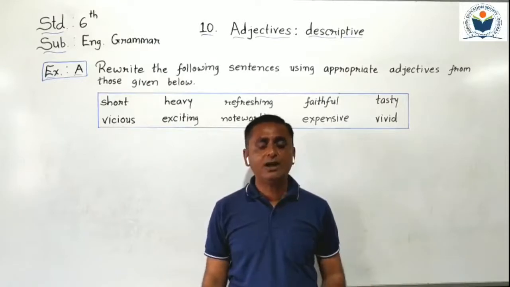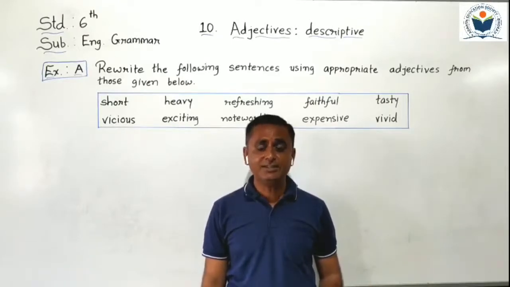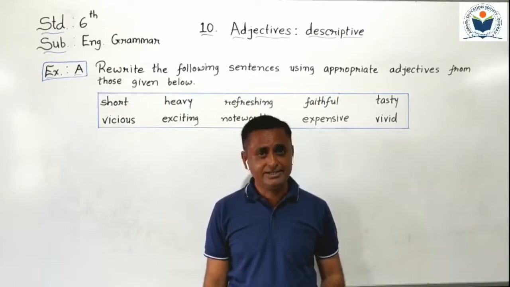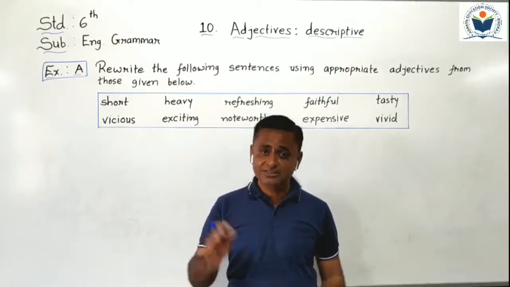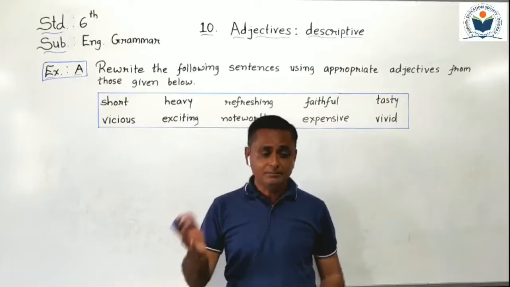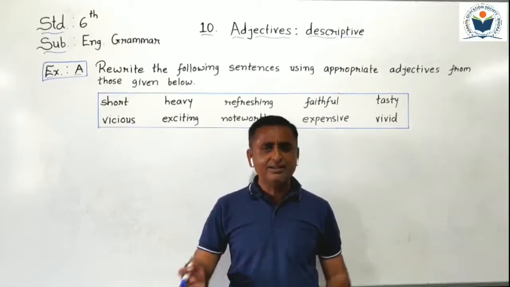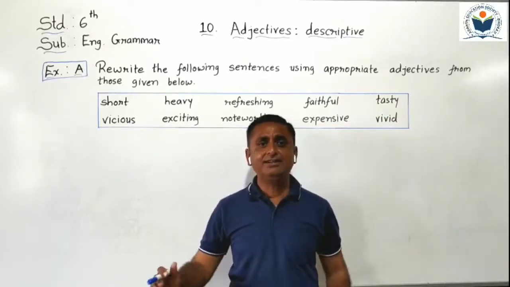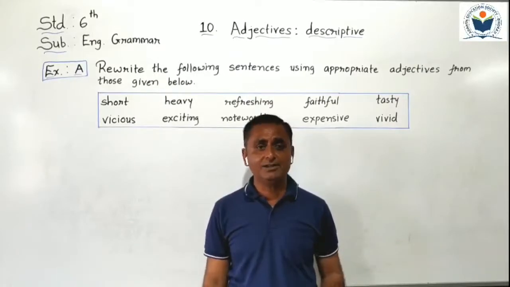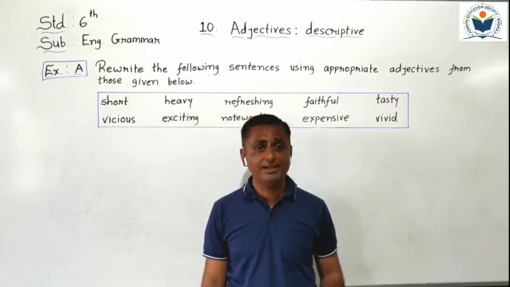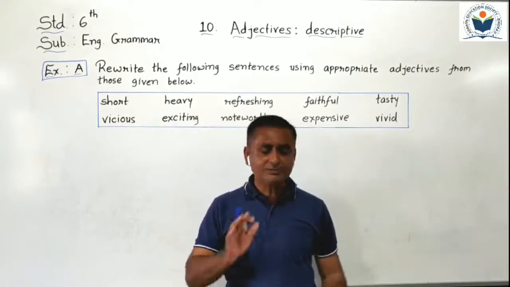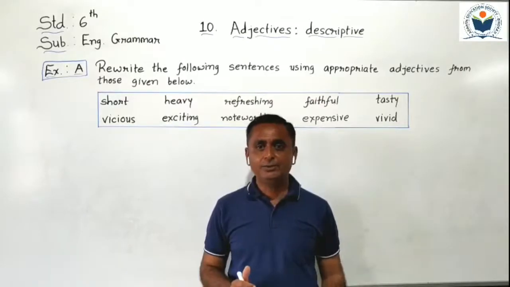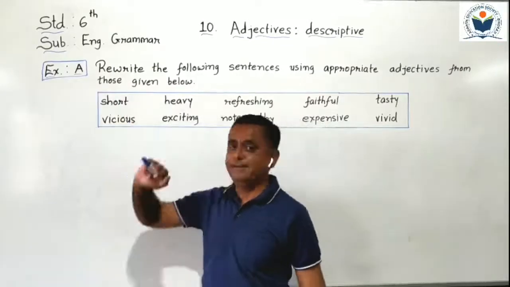They all are known as descriptive adjectives which describe the nouns, shape, colors, features, size, etc. of things. That type of adjectives are known as descriptive adjectives. Now idea clear students? Based on that, we have to do exercise A.